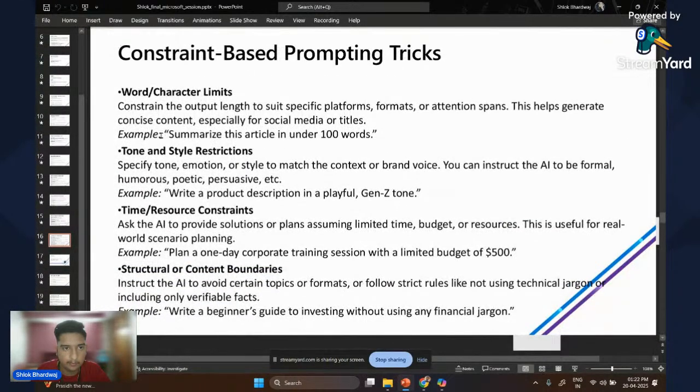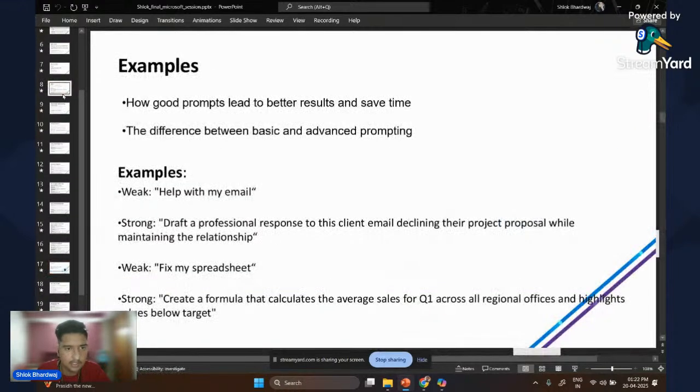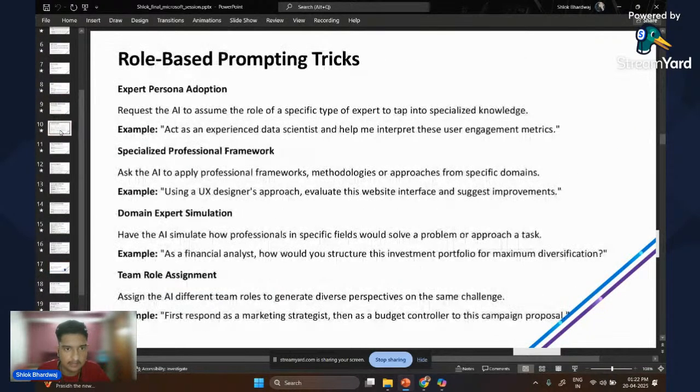Okay, let me just check if any of the slides is left. Yeah, one of the slides is left, which is the role based prompt technique. It is one of the most important tricks one must know. And the first one is expert persona adaptation. Like I told, we can ask the LLM to be in the shoes of a person and then answer the query.